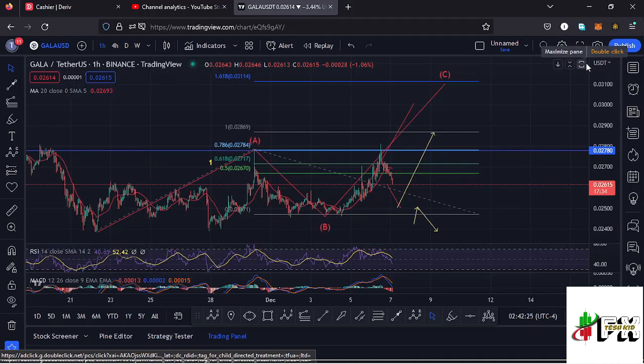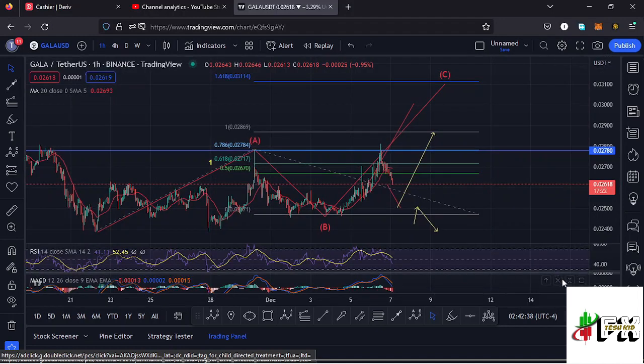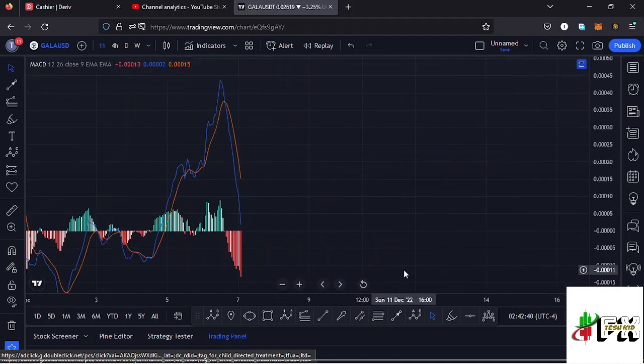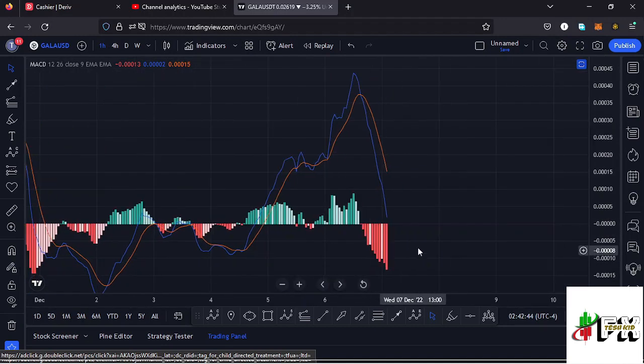Also taking a look at the indicators, here on the RSI we are trading at around the 41 mark, meaning we have massive room for us to support any movements to the lower side, and also any movements to the upper side will still be supported. Also taking a look at the MACD, here on the MACD we have printed a bearish cross, and that would mean no prices are coming our way. So let's be patient and see how that plays out, and I'll keep you updated.